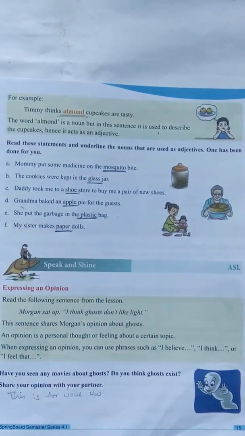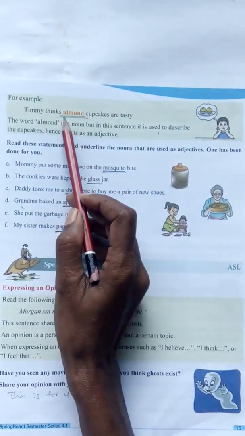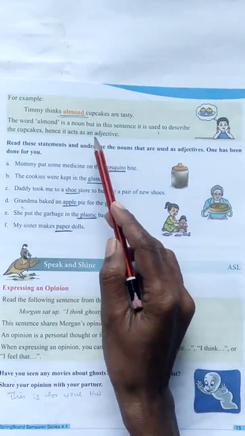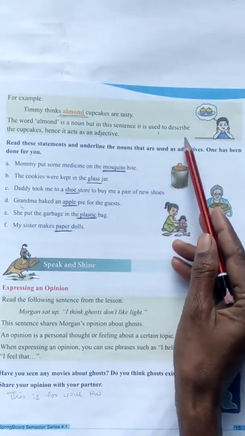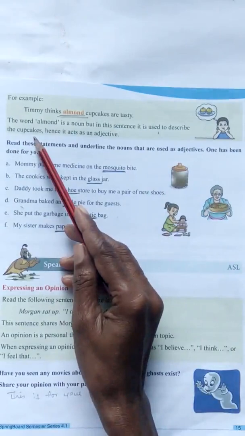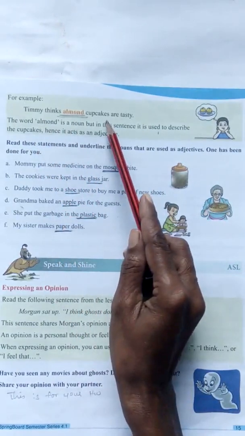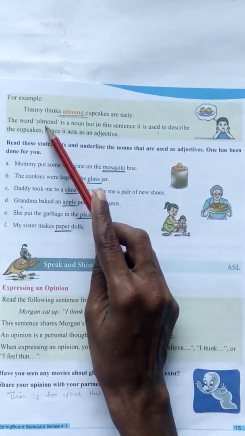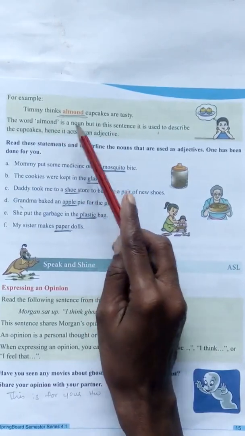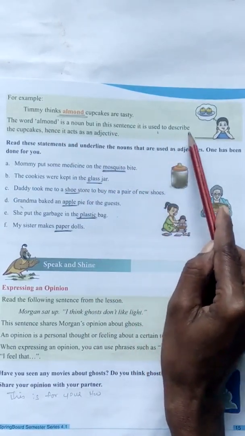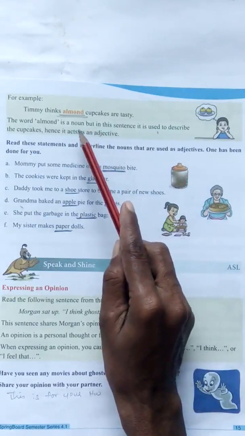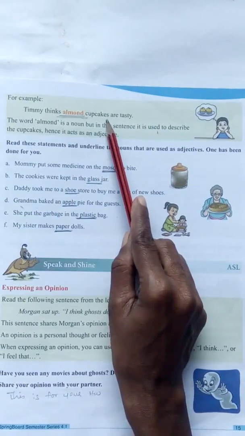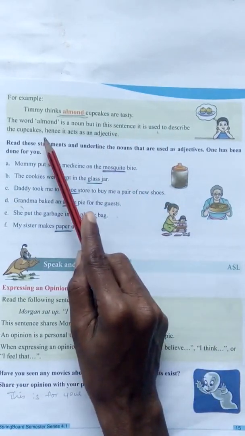See here, the word almond is a noun, but in this sentence it is used to describe the cupcakes.